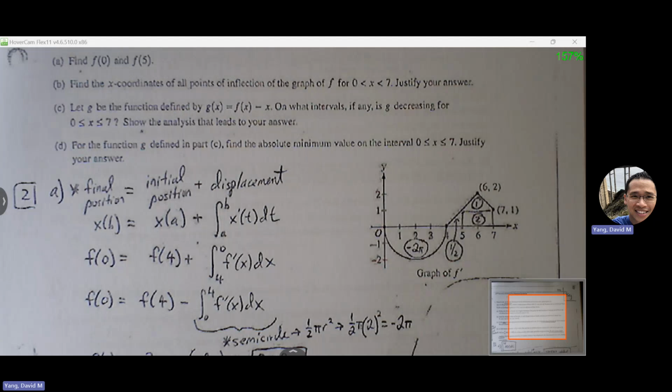If they don't give you a formula but they give you a starting point, then we're going to use the particle motion displacement formula: final position equals initial plus displacement. We're going to have to understand that the area of the shaded region gives us information about how far this object is moving, left or right.